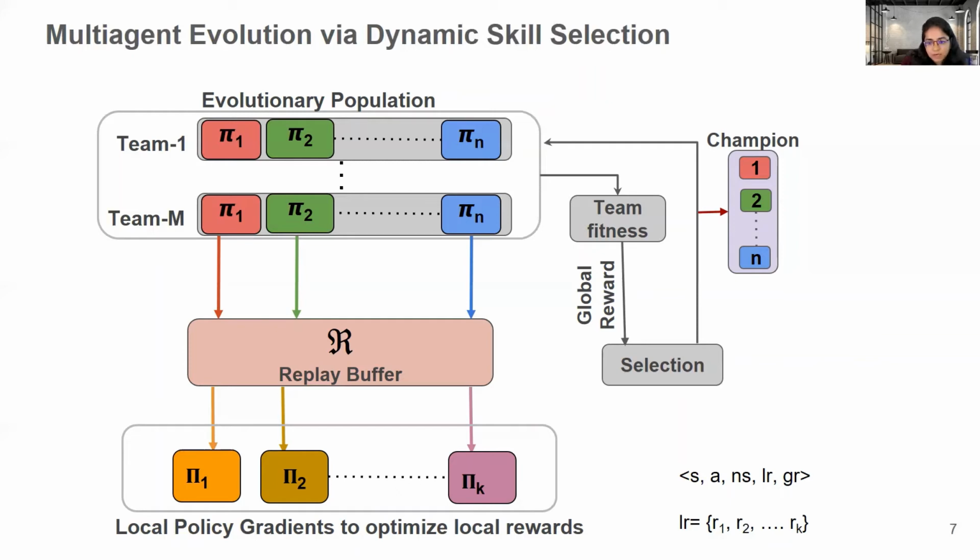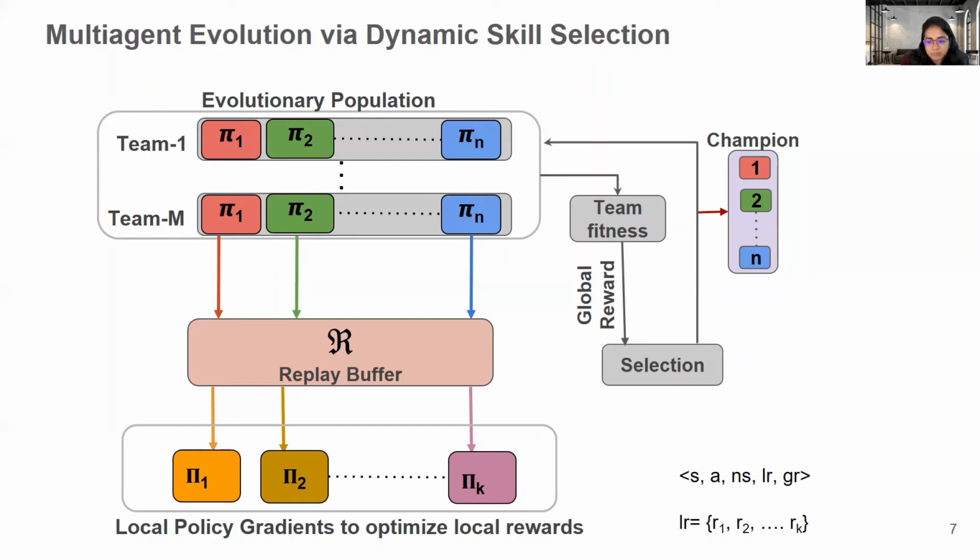Further, in this architecture, we have online learning of skills, which allows us to easily plug and play new skills into the portfolio of skills at any given time during training. So we can define any other local objective and plug and play it in this portfolio of local learners. So this model is also amenable to lifelong learning.